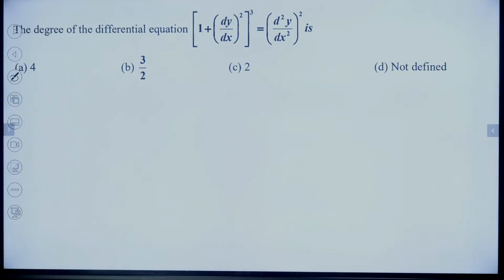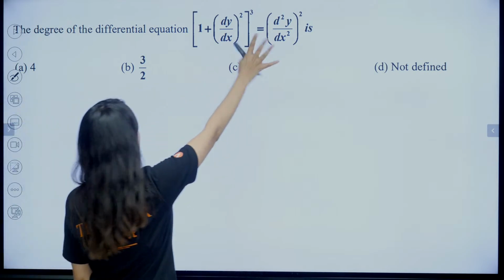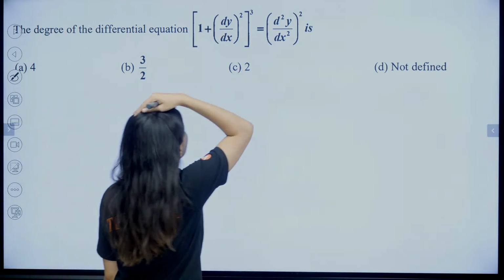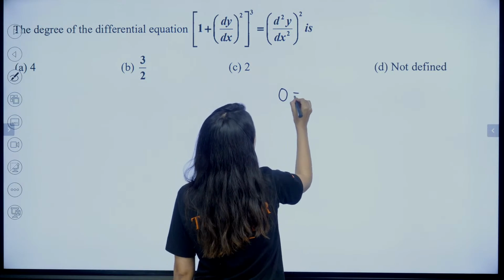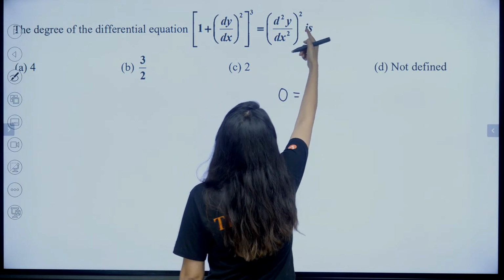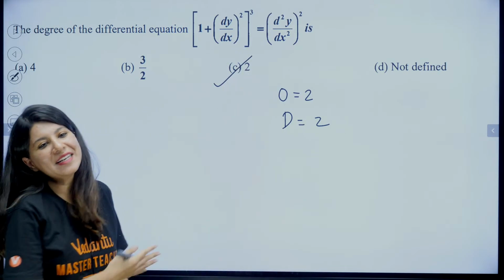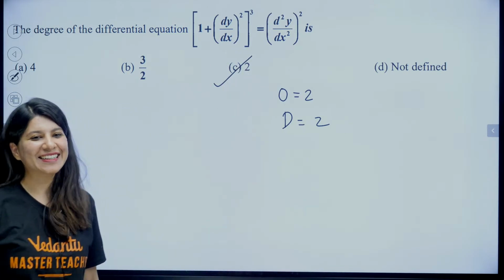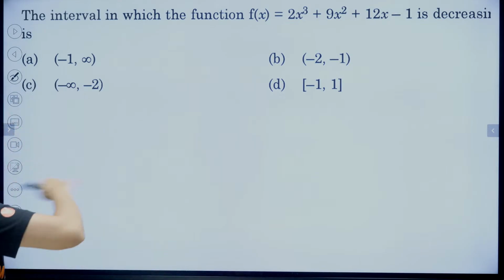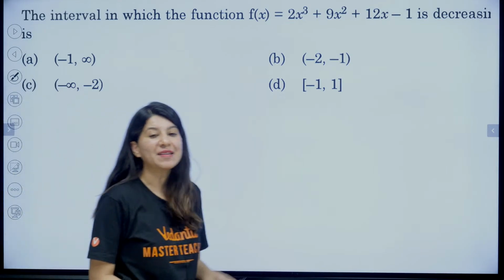All right. Next question. Degree of this differential equation. Quickly. Order is 2 and the power is again 2, so degree is also 2. This is a very easy question. The moment we see it, we are done. We need to save time in such questions.